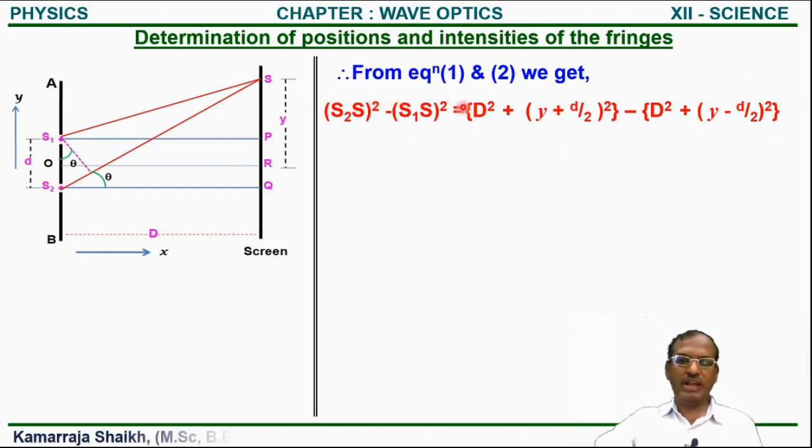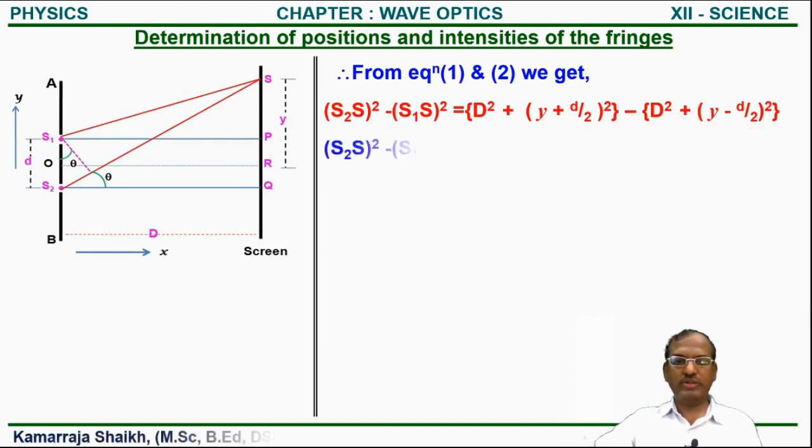Now we just simplify. We keep the left side as it is and we subtract this whole bracket from this bracket, so that D square becomes minus, and the whole bracket also becomes minus with the help of this minus sign.